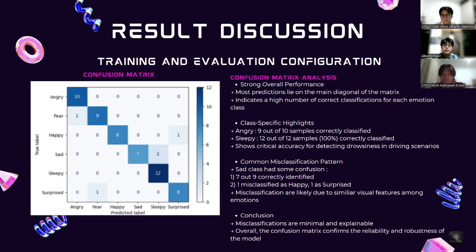Some common misclassification patterns are, for the sad class, we get 7 out of 9 correctly identified, with one misidentified as happy and two as surprise. This probably happens due to similar visual features among emotions. In conclusion, misclassifications are minimal and explainable, and overall the confusion matrix confirms the reliability and robustness of the model.